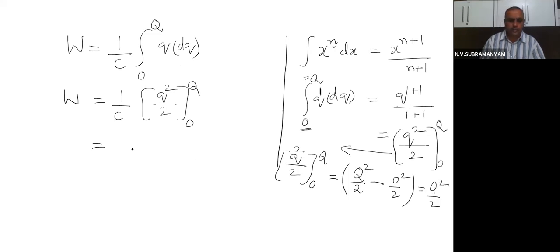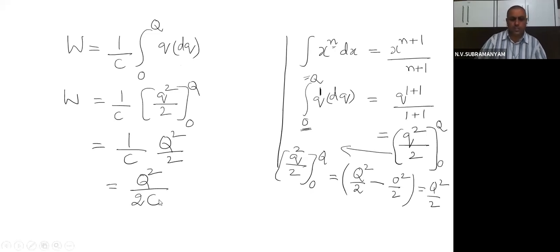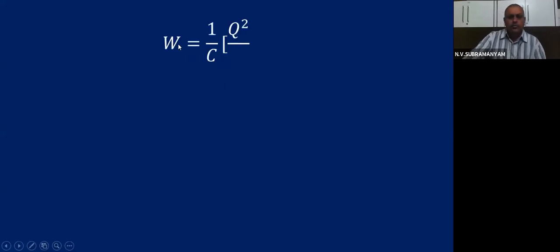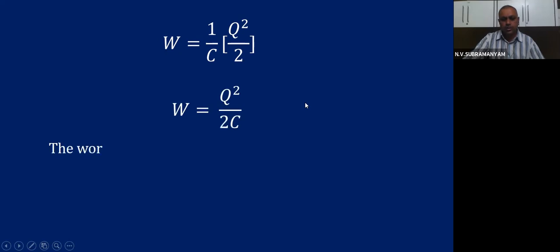So I get the formula 1 by C times Q square by 2. 2 into C becomes 2C. That means the work done value will be equal to Q square by 2C. That is the work done. So W is 1 by C times Q square by 2 after substitution of the limits, that is, W is Q square by 2C.